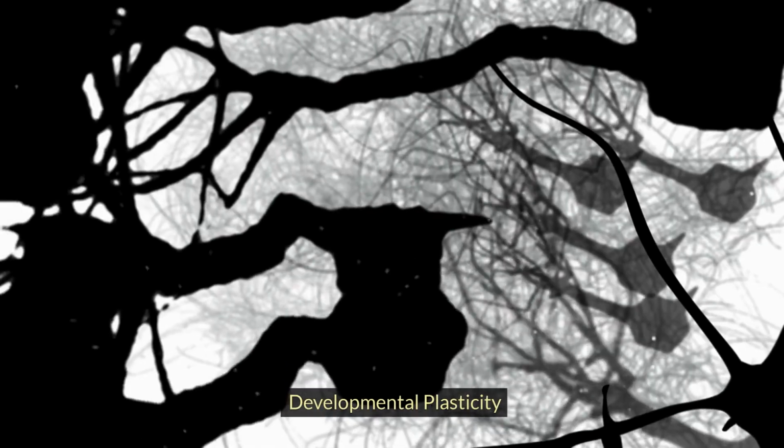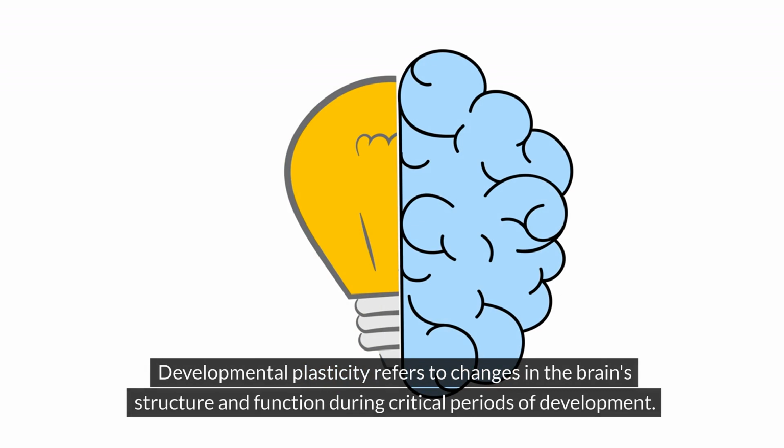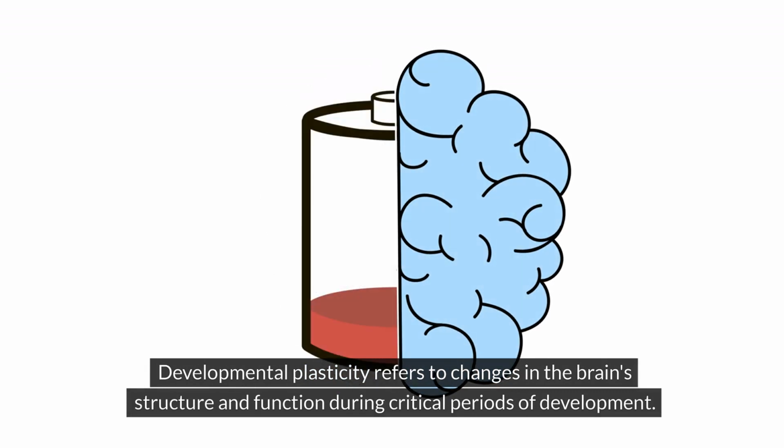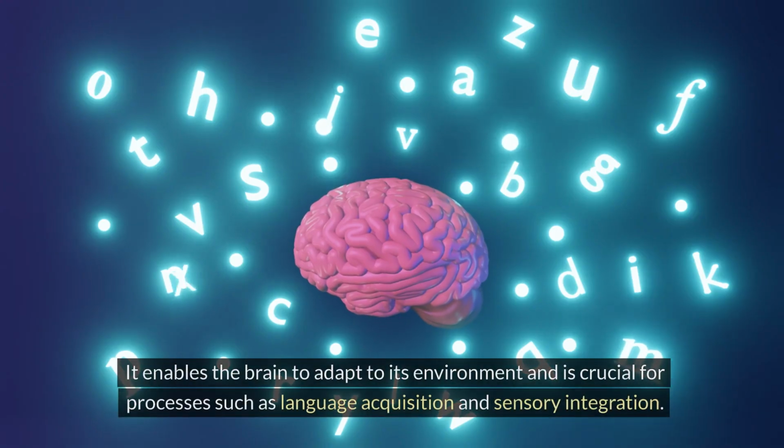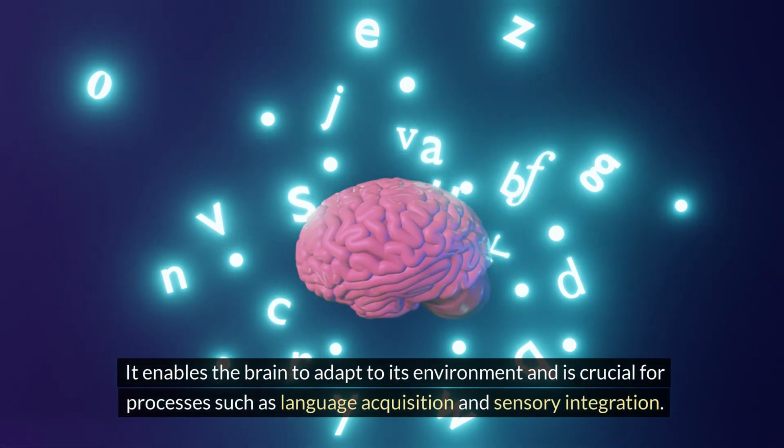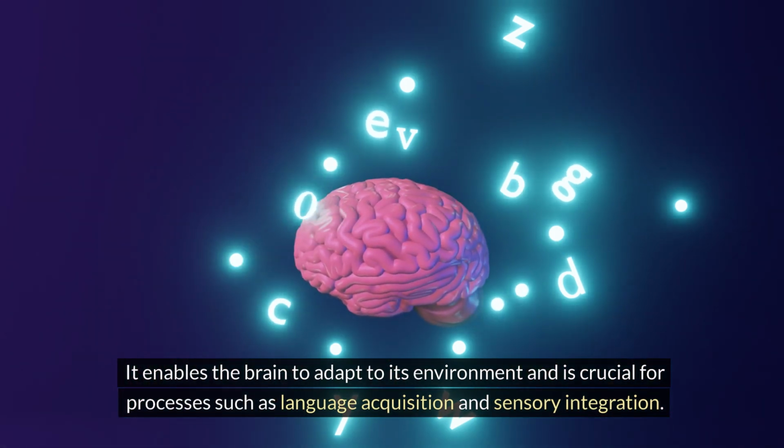Developmental plasticity. Developmental plasticity refers to changes in the brain's structure and function during critical periods of development. It enables the brain to adapt to its environment and is crucial for processes such as language acquisition and sensory integration.